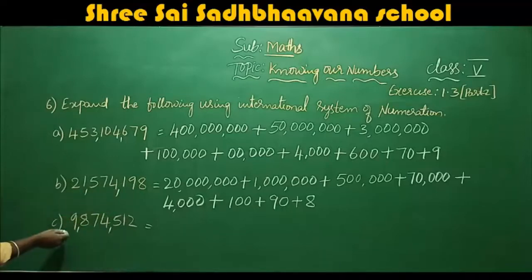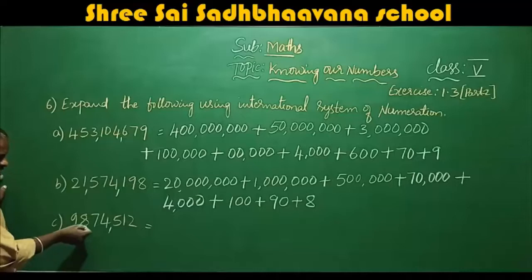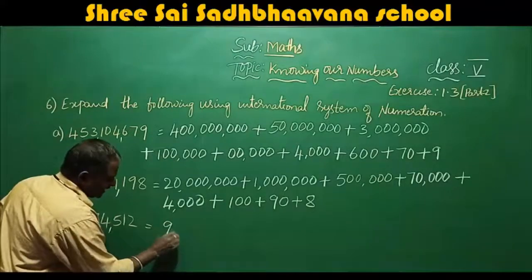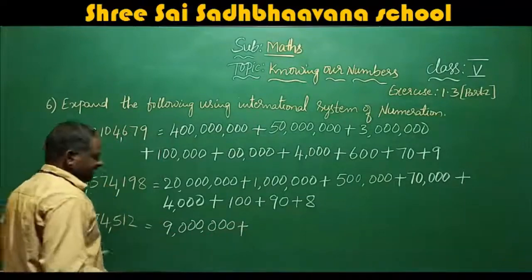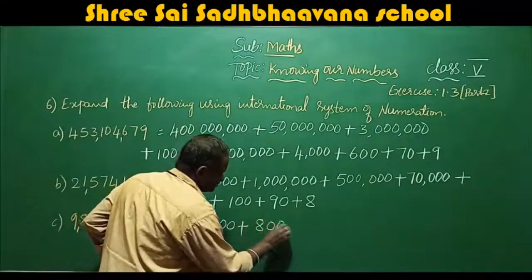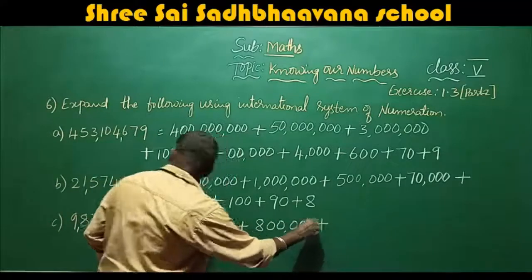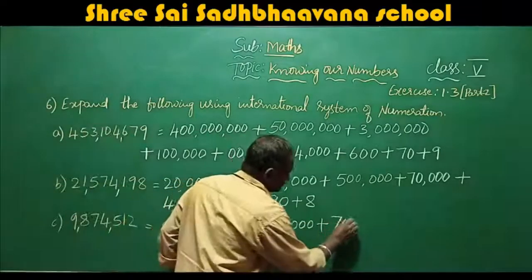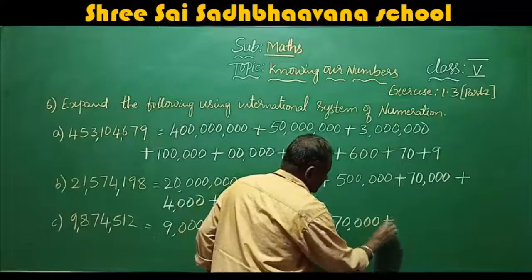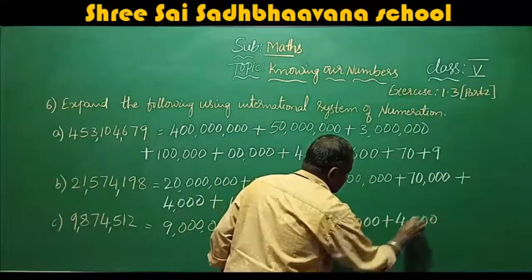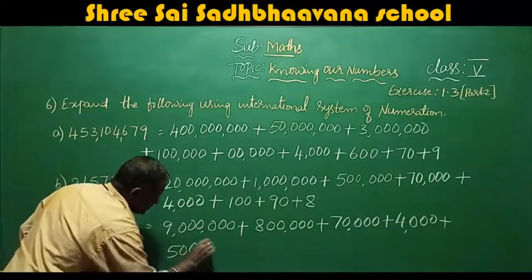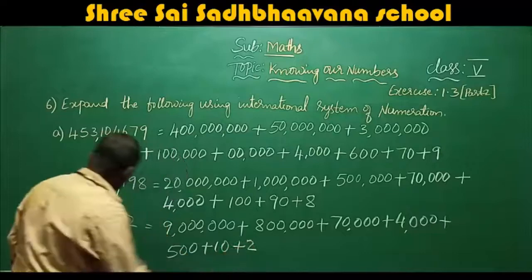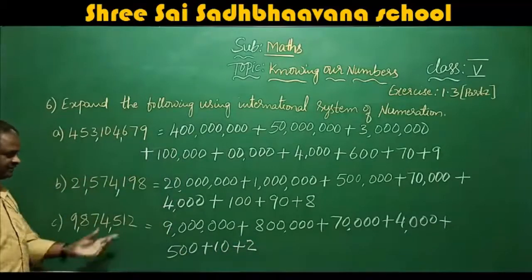Okay, next when you come to here, the same: 9,874,512. First you write 9 million, plus 800,000, plus 70,000, plus 4,000, plus 500, plus 10 plus 2.